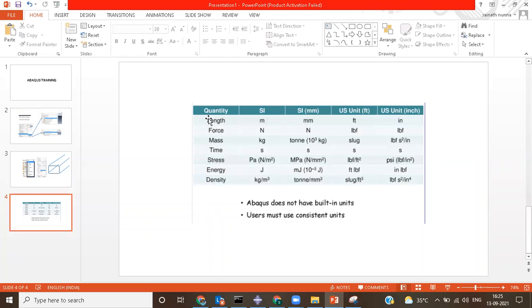Suppose you are using length in meters, then force you have to apply in newtons, mass you have to derive in kgs, time in seconds, stress you have to define in pascals, energy in joules, and density in kg per cubic meter. If you are working in feet, you should follow the corresponding units, and likewise if you are working in inches.